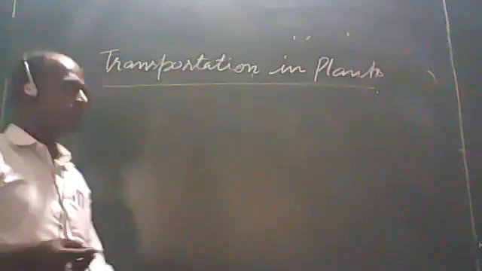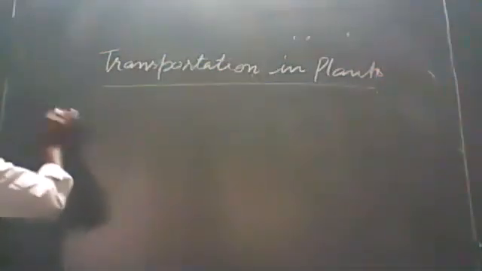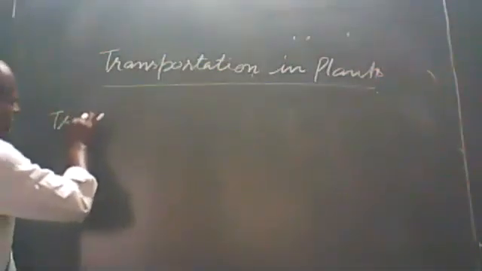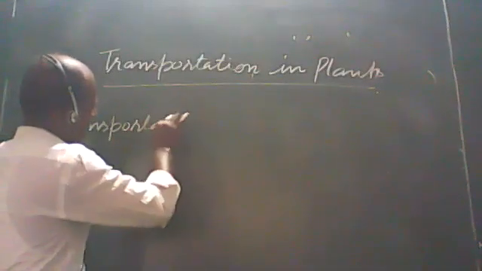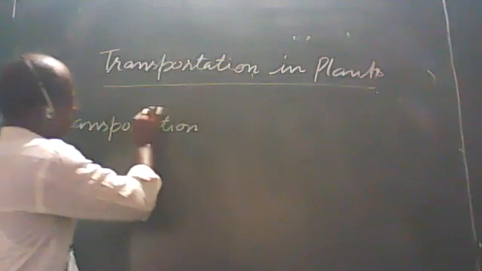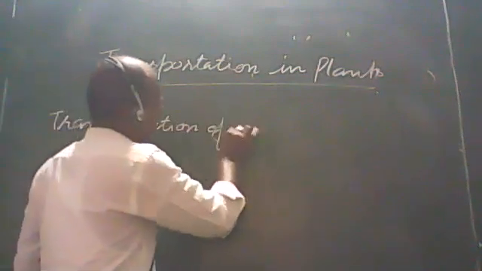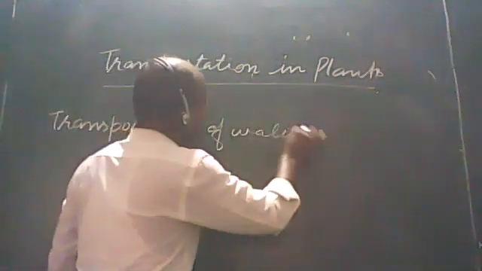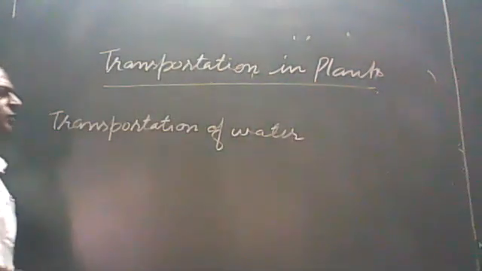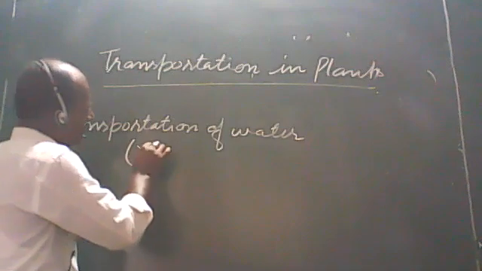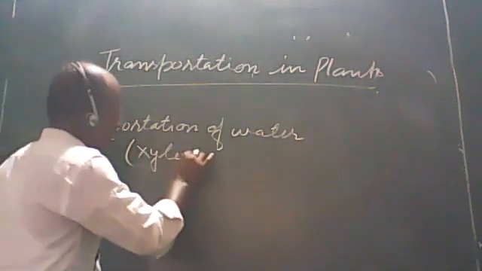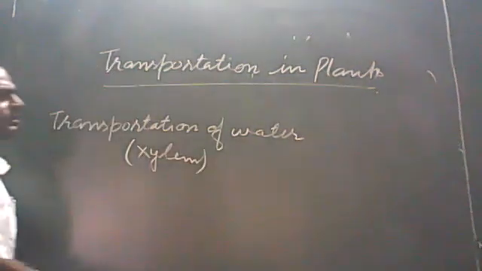Now we have to study the transportation of water. If we discuss the transportation of water, it is done by the xylem.